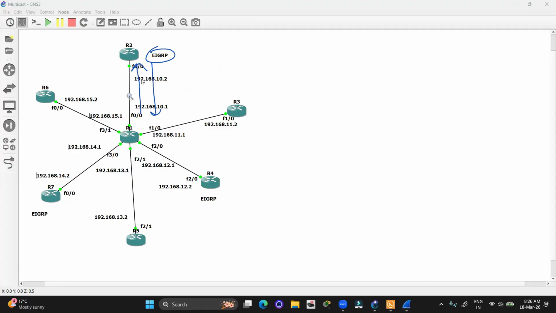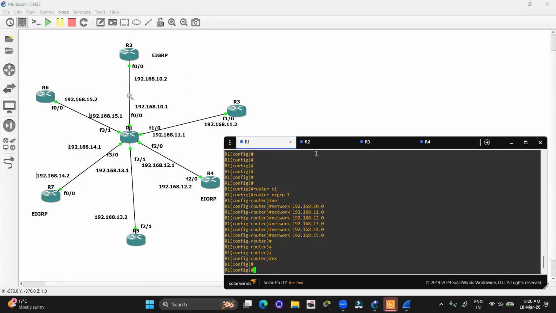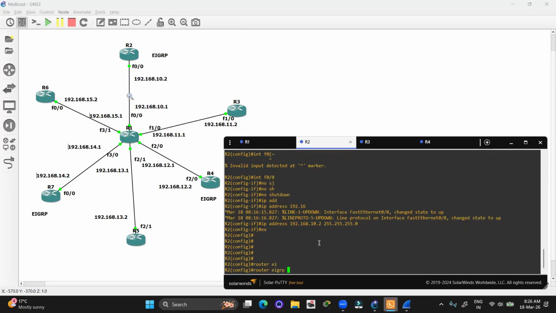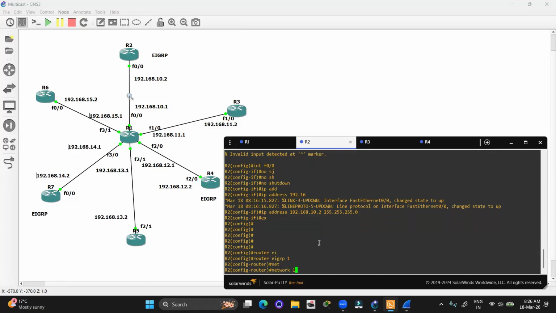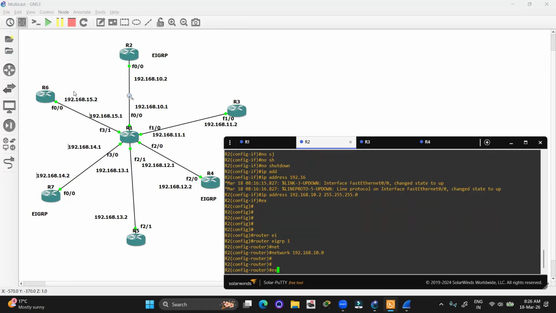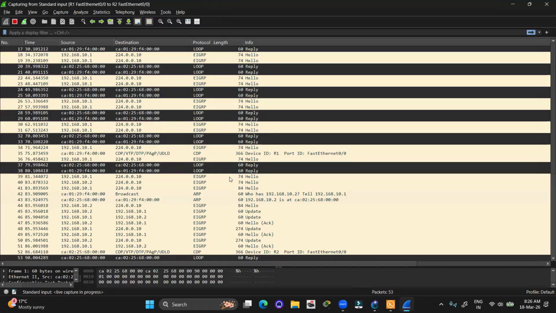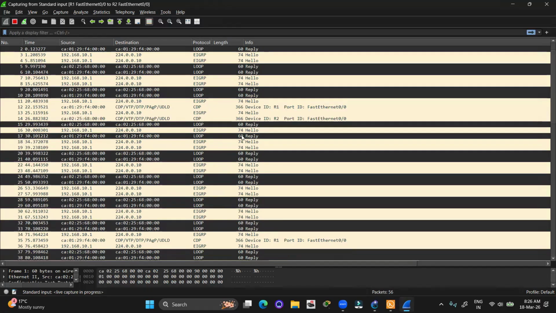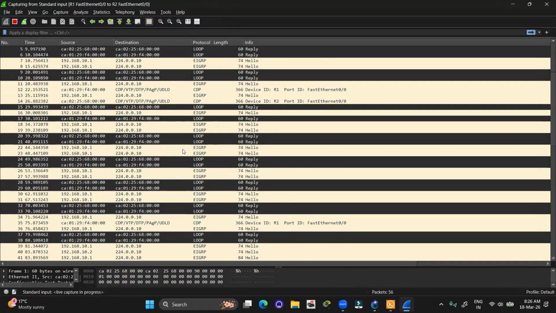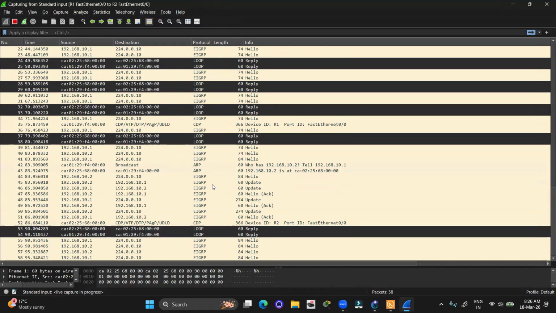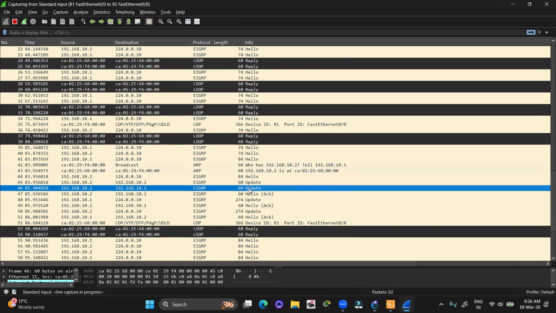Now let's go to R2 and advertise the network. Okay. So router EIGRP 1, network 192.168.10.0. We have just advertised the network on R2. Here we can see that a reply will be forwarded from the neighbor router also. Here we can see lots of update messages.